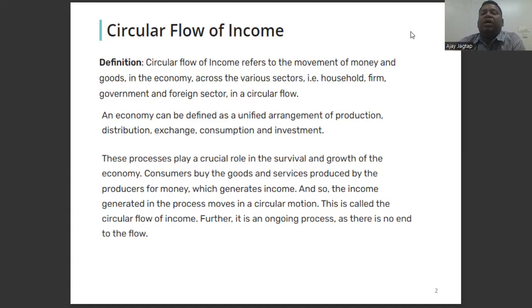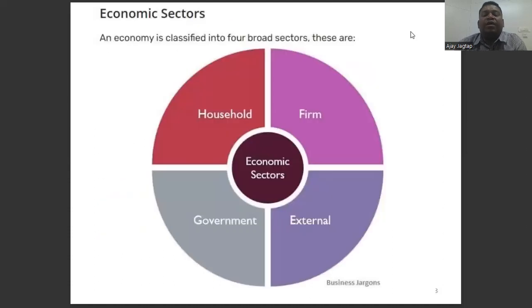Consumers pay for the goods and services provided by the producers, which generates income, and the income generated moves in a circle. It is an ongoing process and there is no end to the flow. There are four sectors in the economy: households, firms, government, and external.